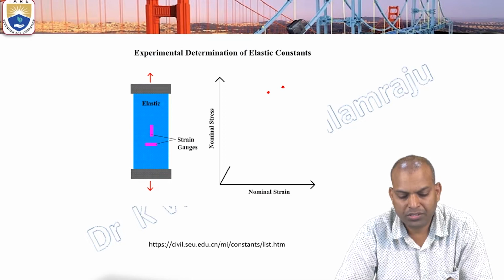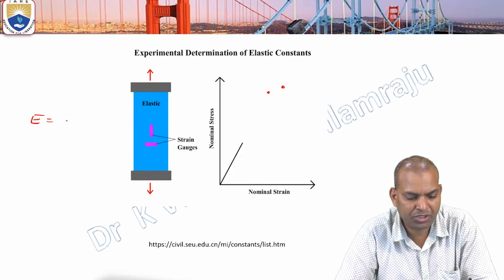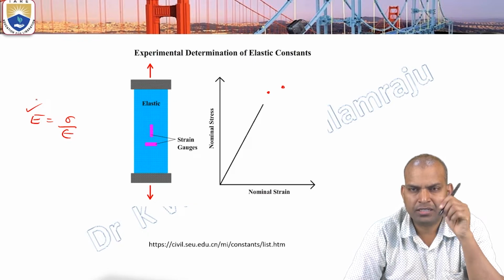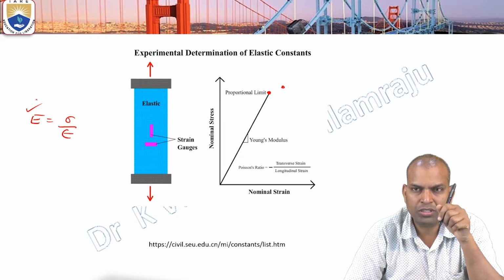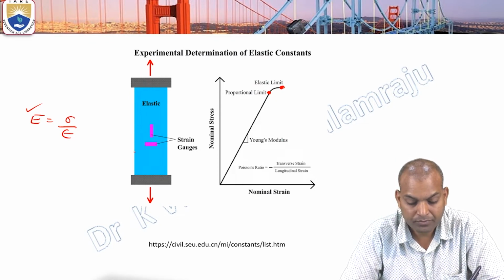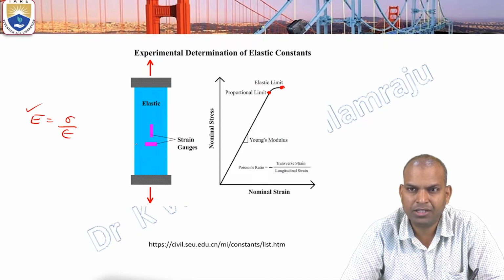The slope of the stress strain curve, stress by strain, is known as the modulus of elasticity, or Young's modulus. The Poisson's ratio equals transverse strain by longitudinal strain.